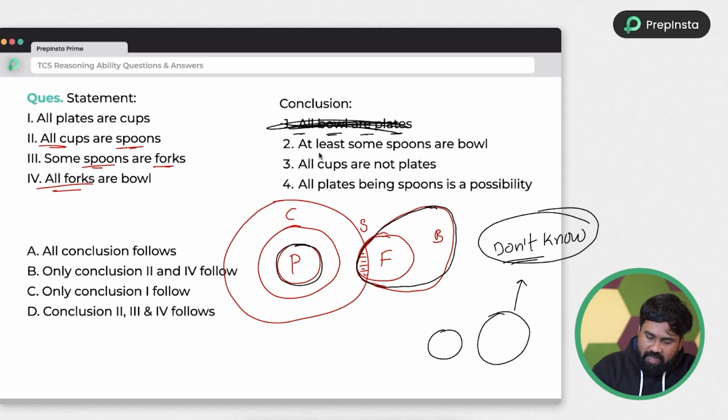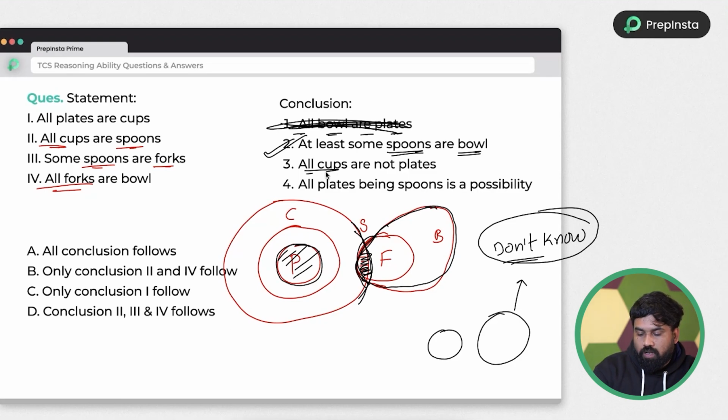Okay, at least some spoons are bowls. Is it correct or not? Sorry, it's my bad. At least some spoons are bowls means the spoon set is this. Yes, right? So S is interacted with bowl. Am I right or not? So some of the spoons are common with bowl. So 2 is correct.